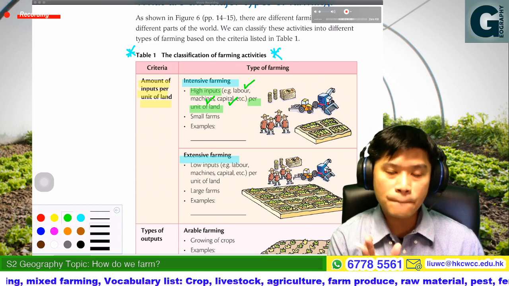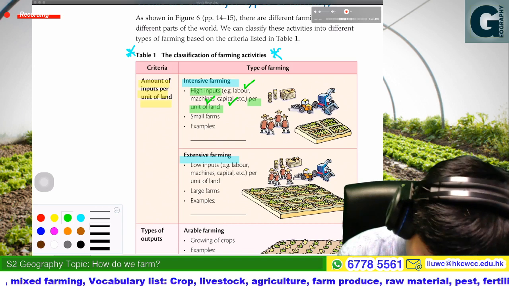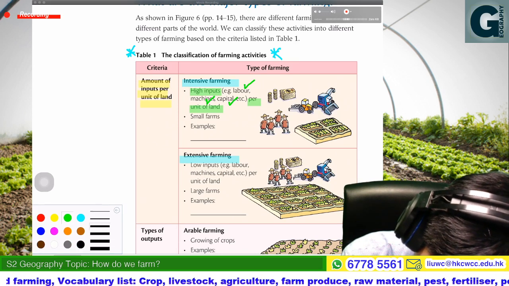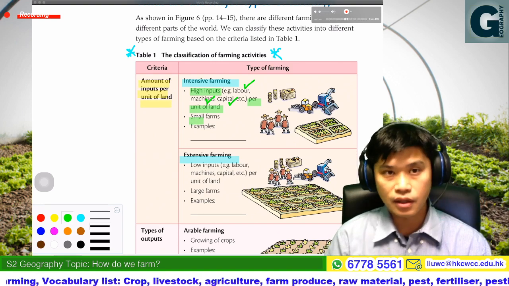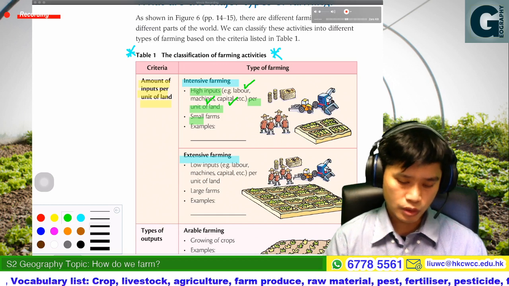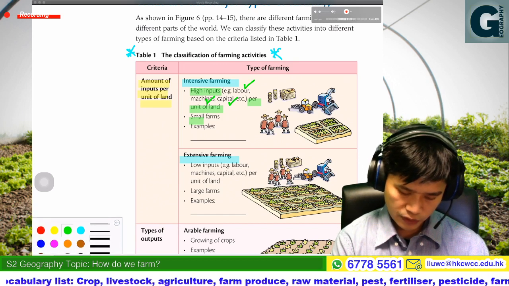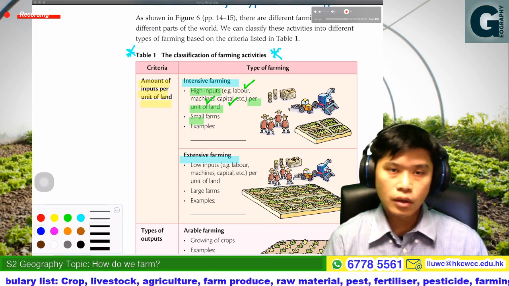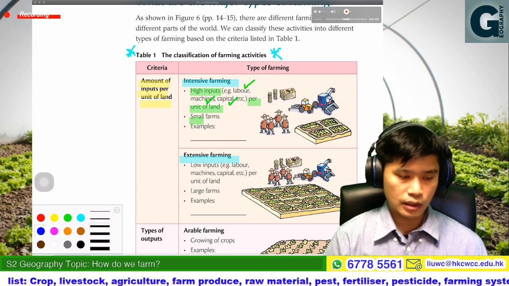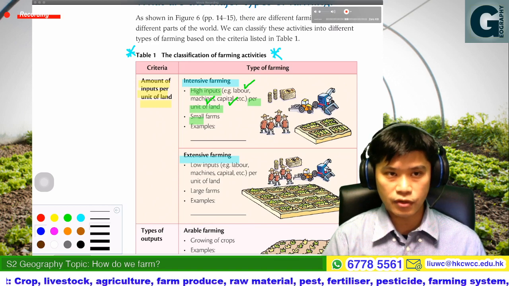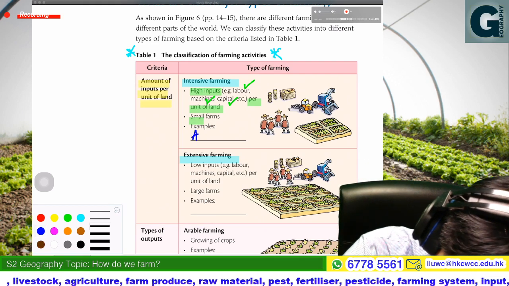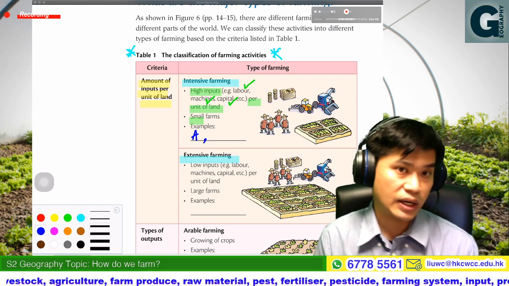And then comparatively, if we do the comparison, the farms are normally small. What would be the examples? From the previous page, I would say that would be A, market gardening.